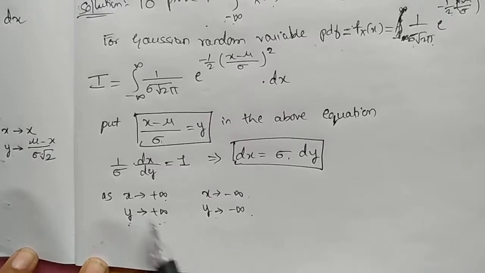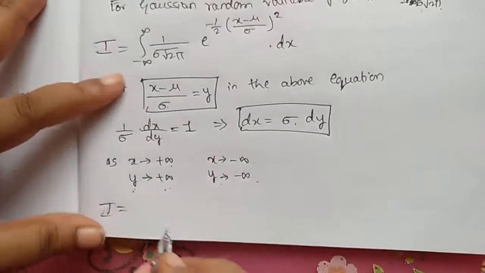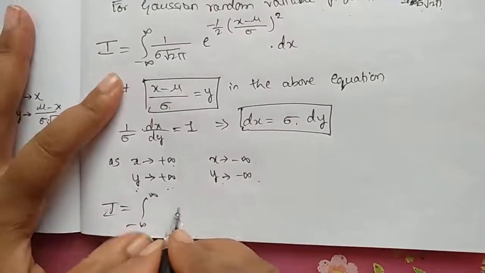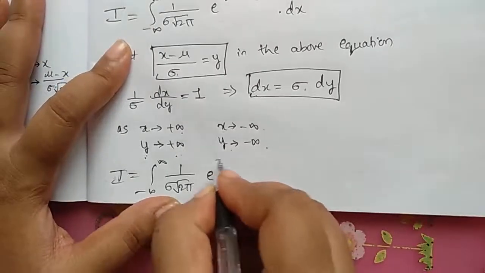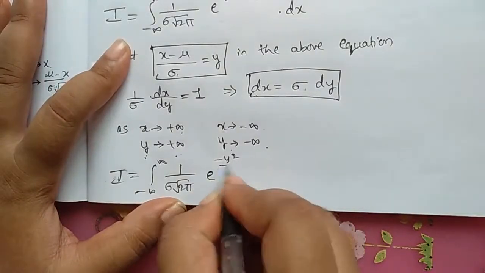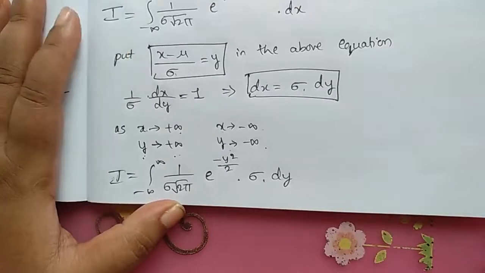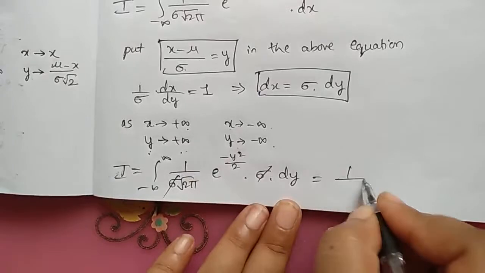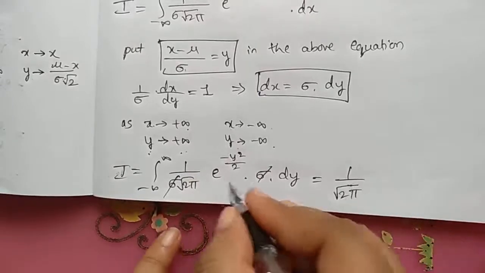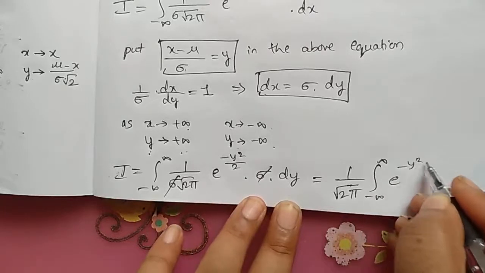We will substitute and rewrite this equation for I. I is equal to the integration from minus infinity to plus infinity of 1 divided by sigma into root 2 pi, e power minus y square by 2 into sigma into dy. The sigma and sigma will get cancelled, and I'm taking root 2 pi outside the integration. So minus infinity to plus infinity e power minus y square by 2 into dy.